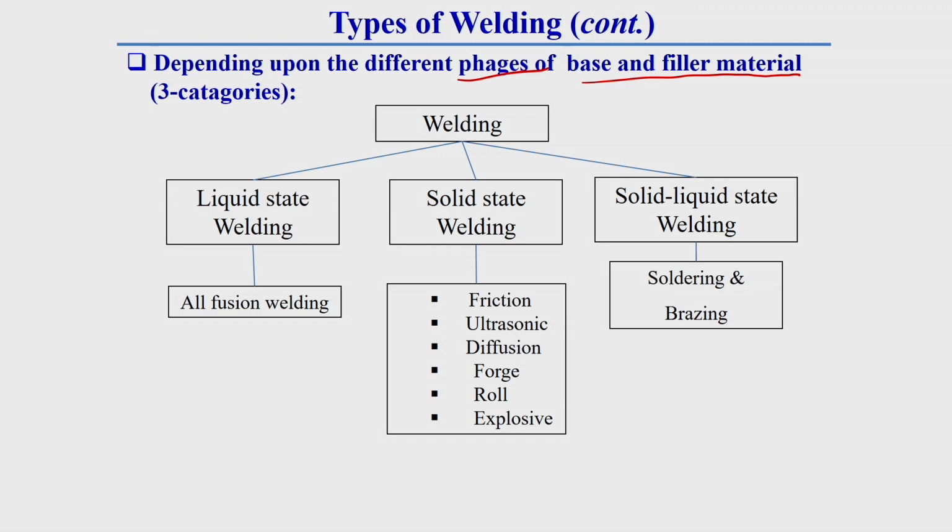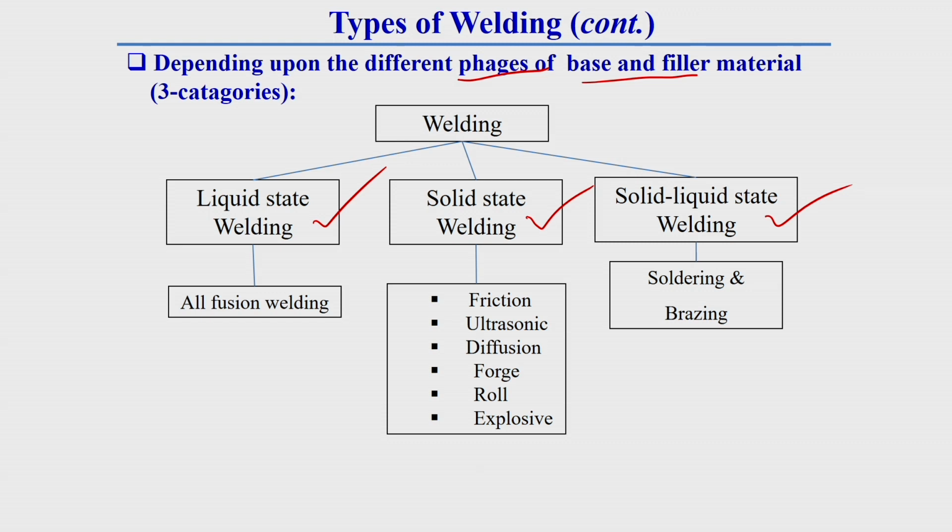So, if the material goes beyond its melting state, that is called liquid state welding. That means here the phase is liquid. Then in solid state welding, generally the temperature does not go beyond its melting point. Here generally the material is in solid state. That's why this is called solid state welding process. And solid liquid state means one part of the material is in solid state and the other part of the material is in liquid state. So, that's why it is called solid liquid state welding.